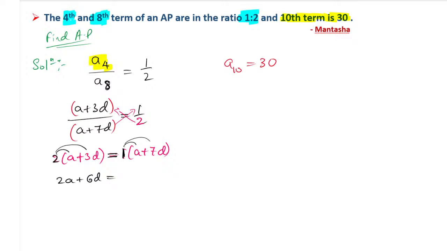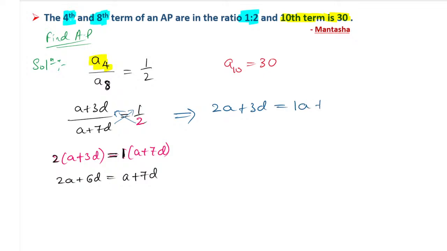Okay, why you have to put the bracket, I will tell you. Wait. So 1 into A is A only, 1 into 7D is 7D only. Very good question. You are asking why you have to put the brackets. If you won't put the bracket, what will happen here? So I will do that calculation here, on this side. If you won't put the bracket, you will take this 2 on the other side. Yes, this 1 plus 7D you will take on the other side. This 2 will go and settle here, and A plus 3D you will write, and that you will write on 1 into A plus 7D.